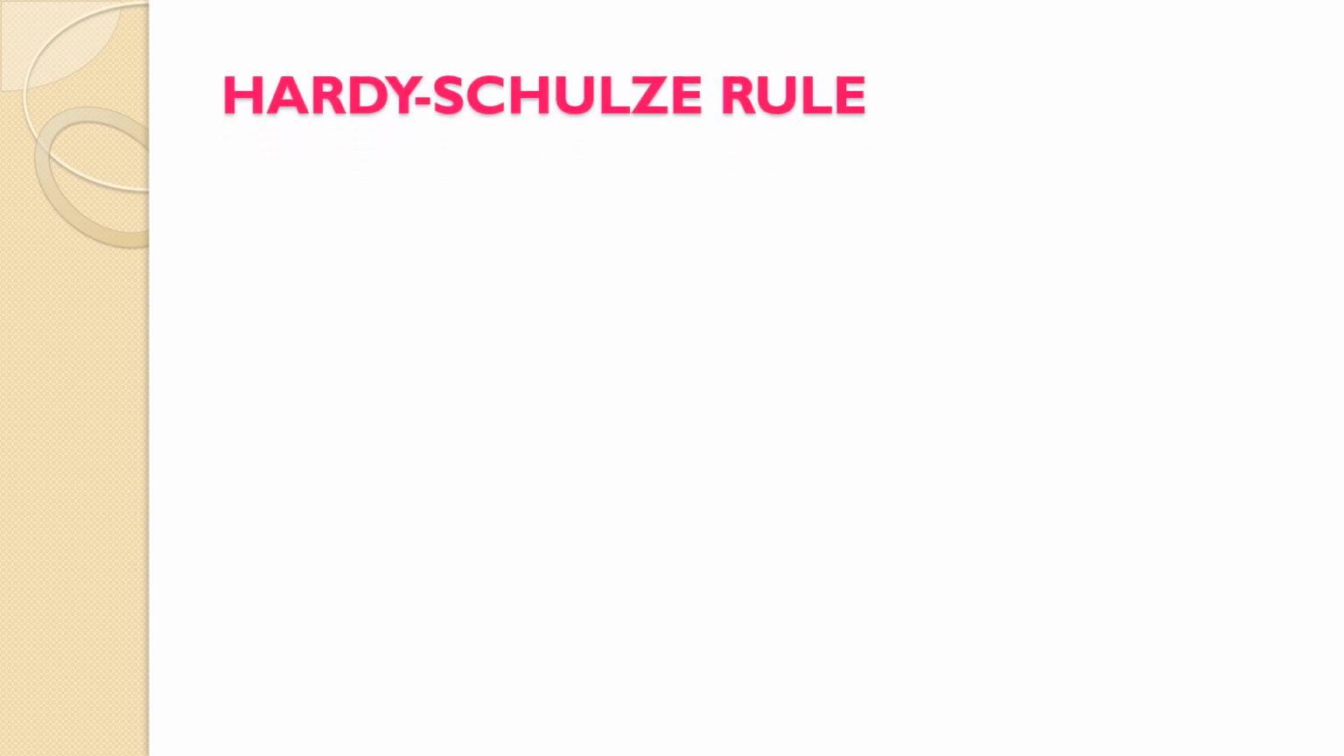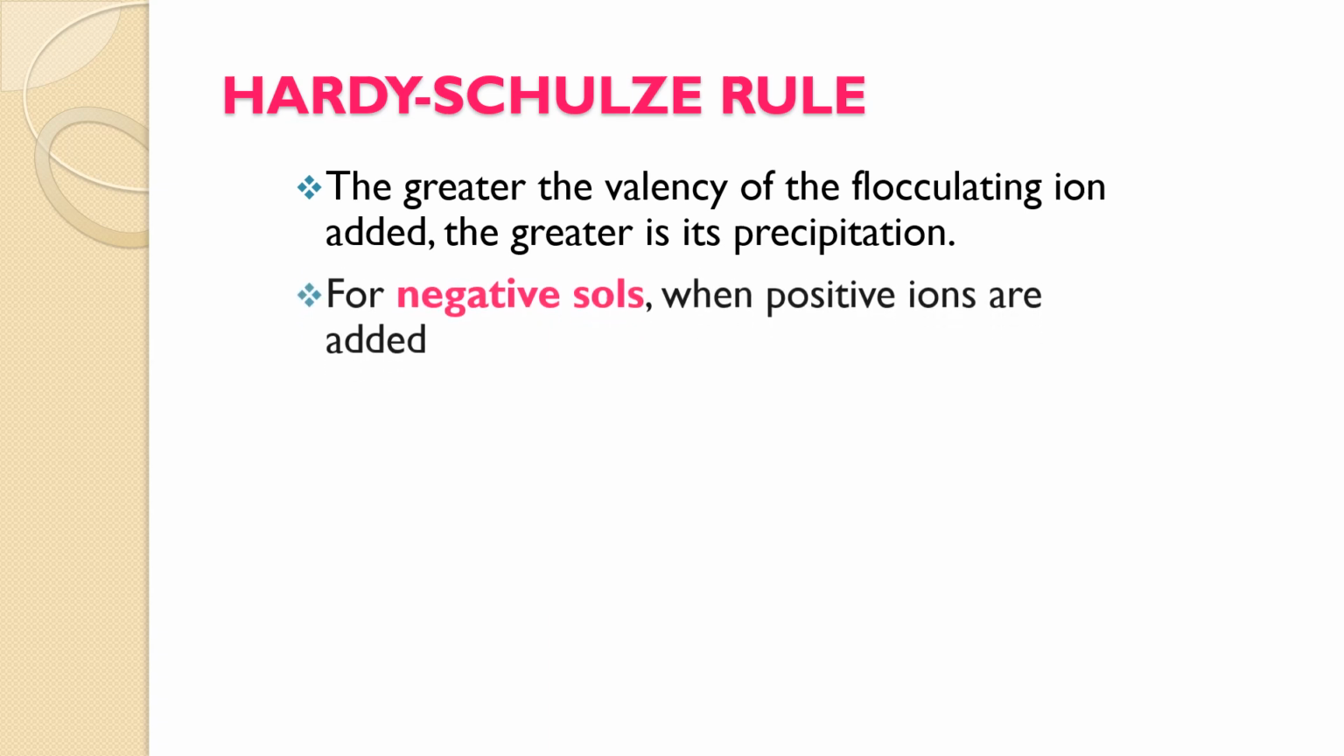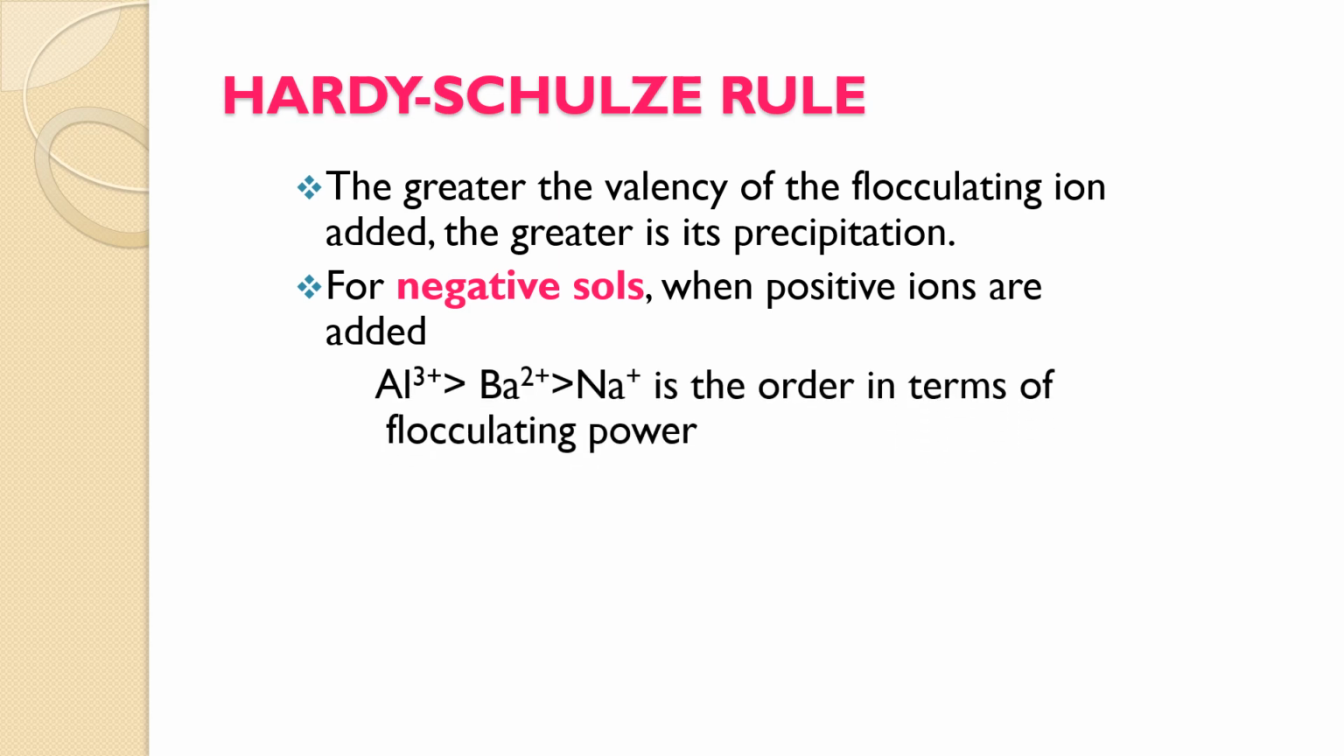Now the question arises, what is the Hardy-Schulze rule? The greater the valency of the flocculating ion added, the greater is its precipitation. For negative sols, when positive ions are added, the order of flocculating power is Al3 positive greater than Ba2 positive greater than Na positive.